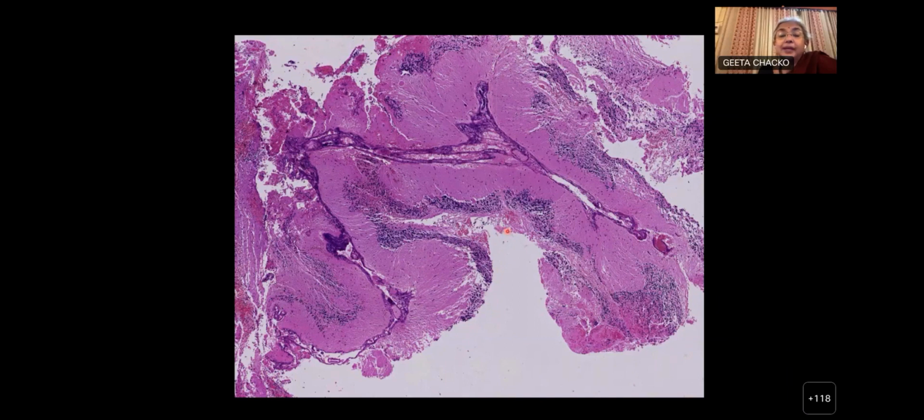So I deliberately kept this picture because I wanted you all to be cautious of this. These are the cerebellar folia, and this is actually the leptomeningeal tissue in between. This is the molecular layer of the cerebellum, and then this is the granular layer. Then comes the white matter, which we're not really seeing, except maybe here. These cells in the granular layer look like dark blue cells. But actually, on high power, they'll be very monomorphic, no mitotic activity, and so on.